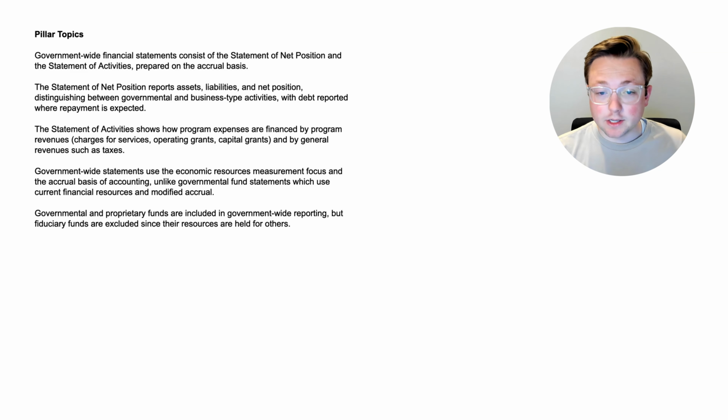The statement of activities shows how program expenses are financed by program revenues, such as charges for services, operating grants, and capital grants, and by general revenues, such as taxes. So remember, again, the biggest thing you need to remember for the statement of activities: charges for services, operating grants, capital grants. You need to remember that.